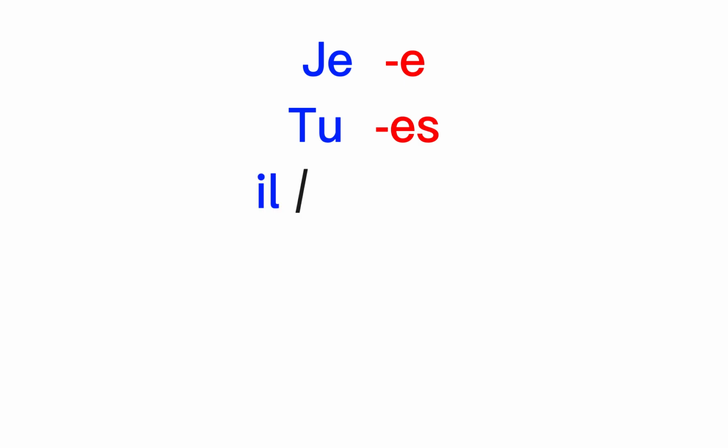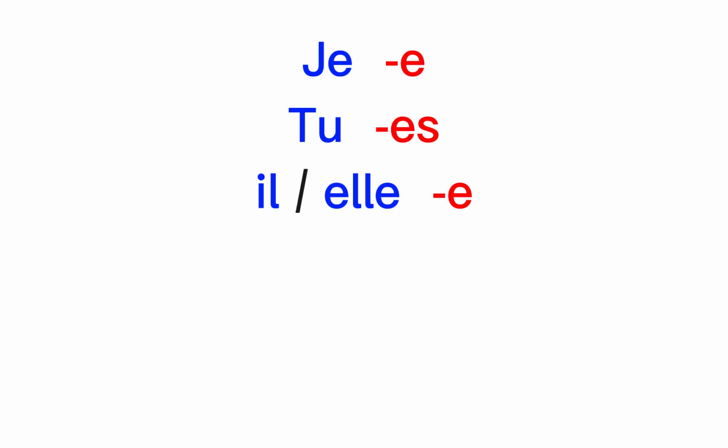With je, it will be e. With tu, it will be e. And with il, elle, it will be e. Yes, it is the same pronunciation for all the singular.